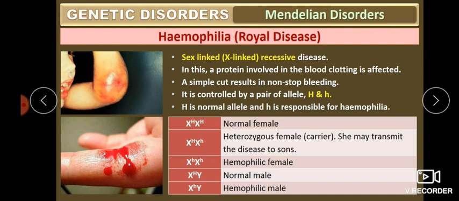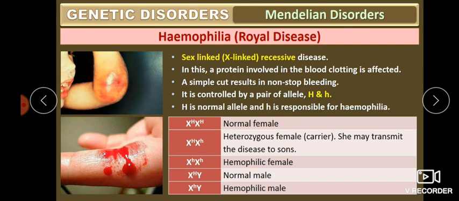In this, a protein involved in blood clotting is affected. In hemophilia, a protein responsible for the clotting of blood is affected. A simple cut results in non-stop bleeding. So if a simple cut or wound happens in our body, it will continuously bleed and it will not clot.